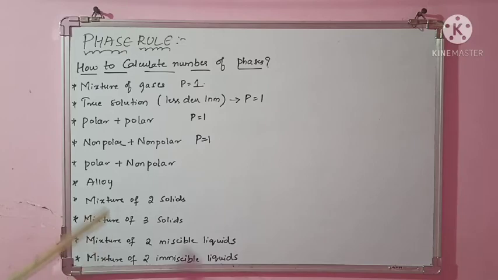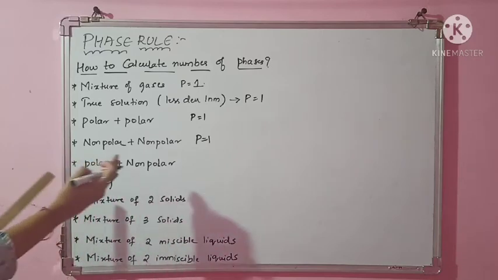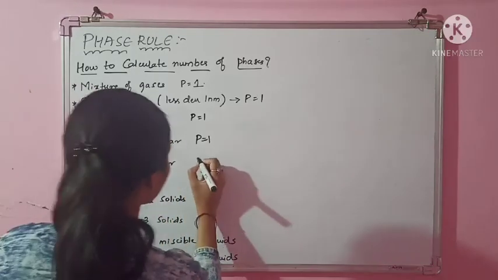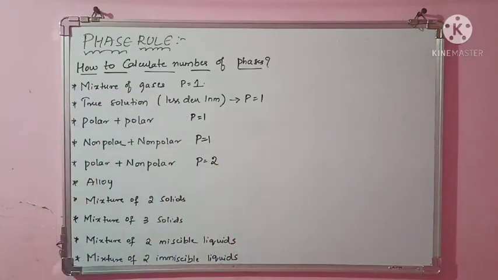But if I take one polar and one non-polar, then definitely it looks like two different phases. One is polar phase, other is non-polar phase. They both are not miscible with each other. So definitely it forms two phases. So I can write here P equal to 2. So there are two distinct phases.